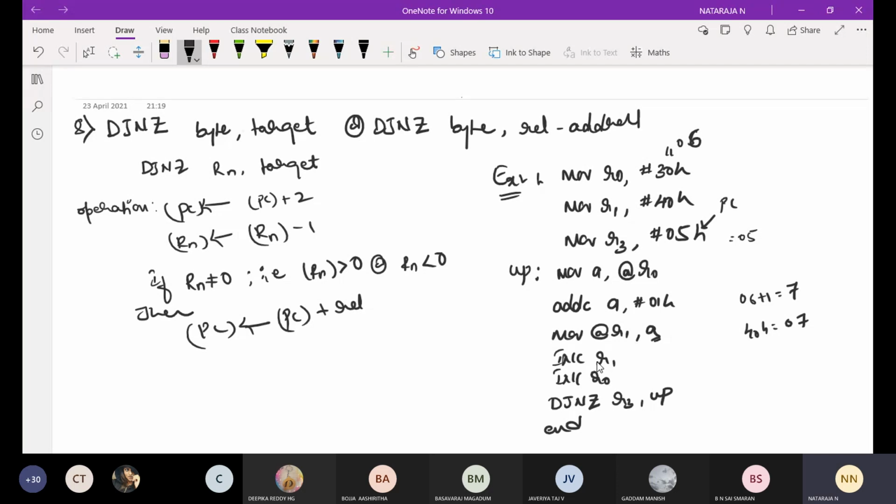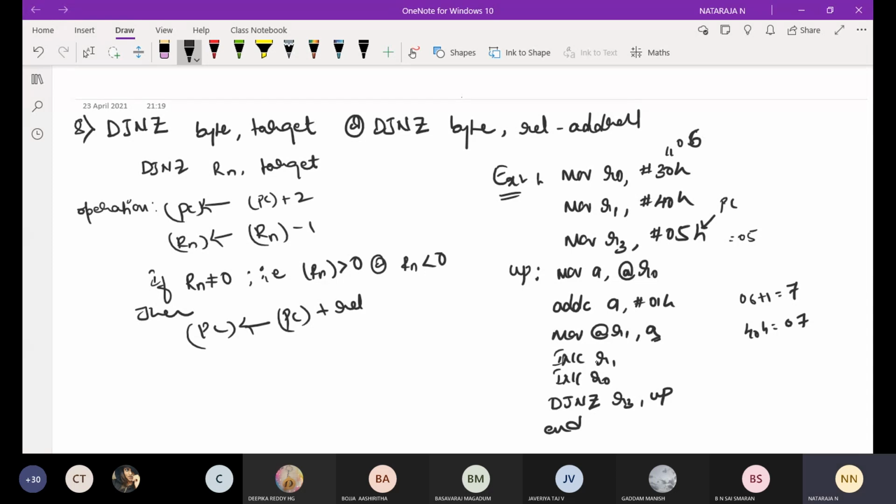First point: first decrement the contents of the R3 register and then check the condition that R3 is not equal to 0.